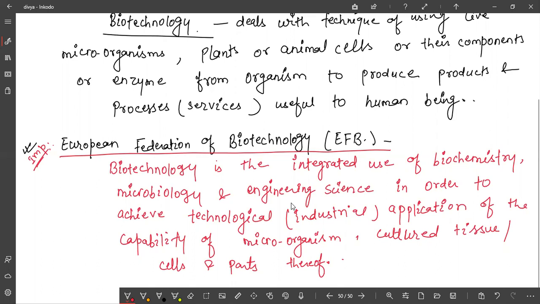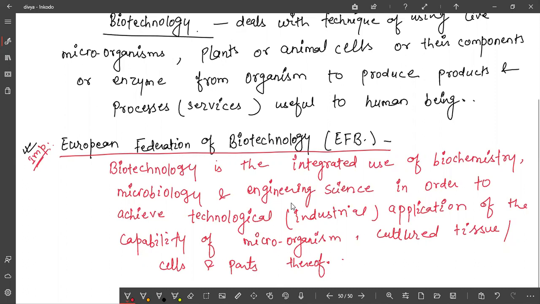or parts thereof. It may be microbes, it may be their parts, it may be cultured tissue, meaning plant tissue or animal tissue, or we may use their parts or the cells. And for what purpose will we use these organisms? To obtain an industrial product, you can say, and that industrial product will be useful for human beings. So this is one definition given in your NCERT text.